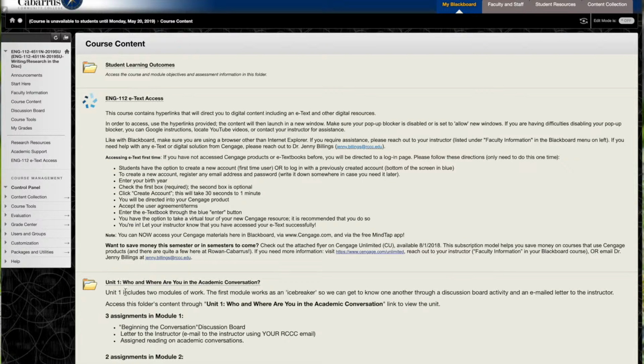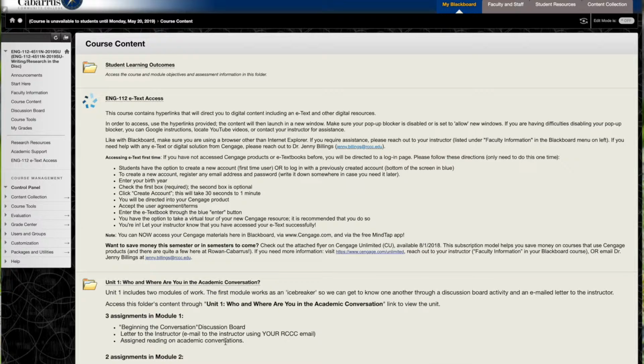The structure for all the folders is the same throughout, so I'm going to give you an overview of what we're going to be working on within the units. The units are broken down into modules. The first unit has 2 modules. You can see Module 1 and Module 2, and I've also listed the assignments within those modules. I've also given you a set of deadlines for each unit. Within the unit, all of the components need to be completed, the first unit obviously by May 26th.